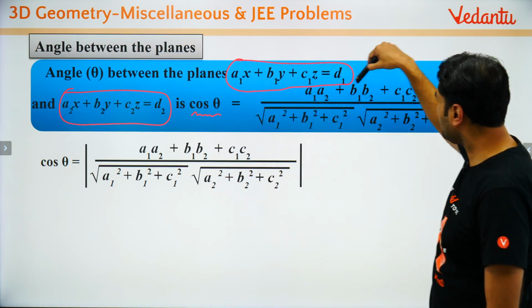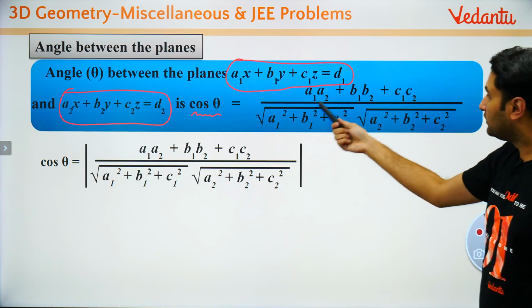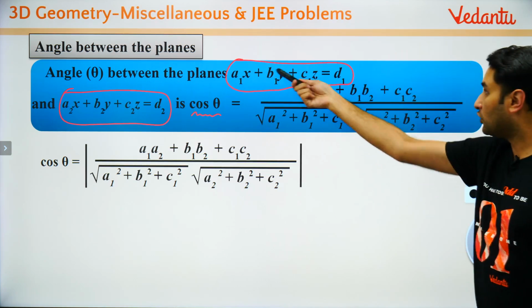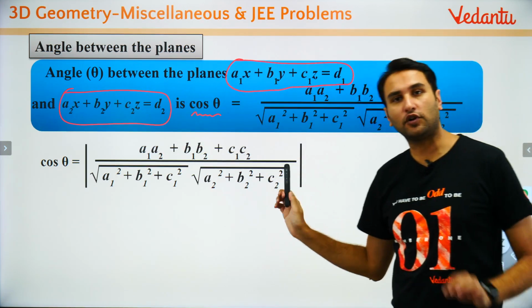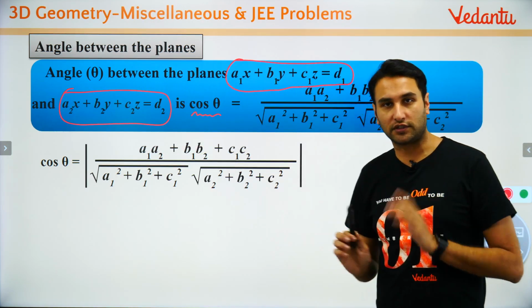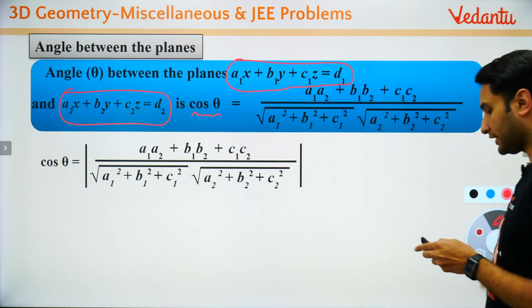So a1 a2 plus b1 b2 plus c1 c2, modulus of the normal, modulus of the normal से divide कर देंगे, exactly what you have done in the previous question. So all clear till here, let us move ahead.